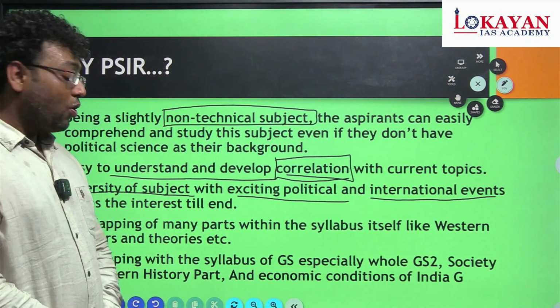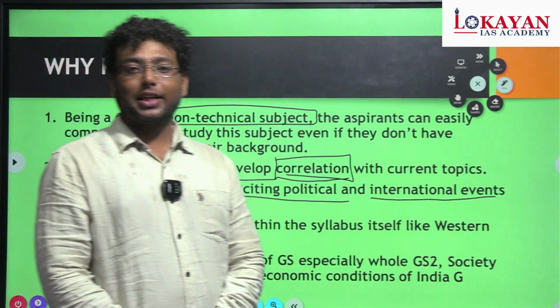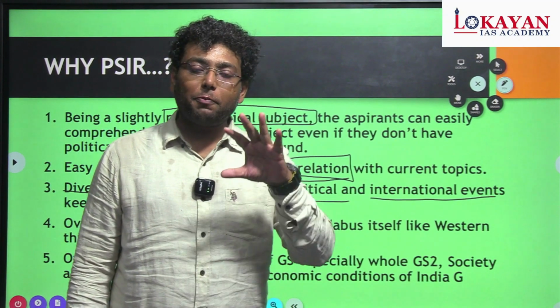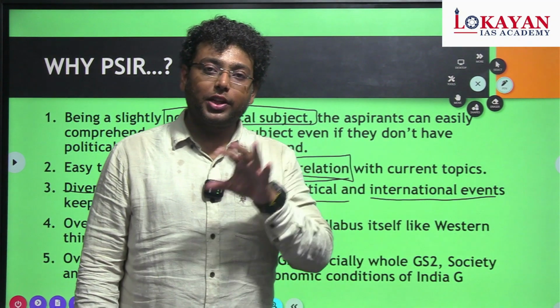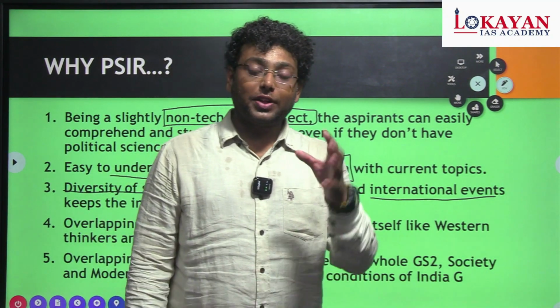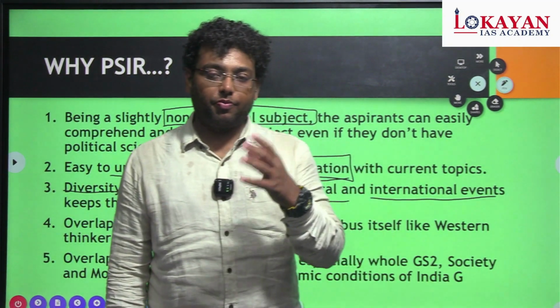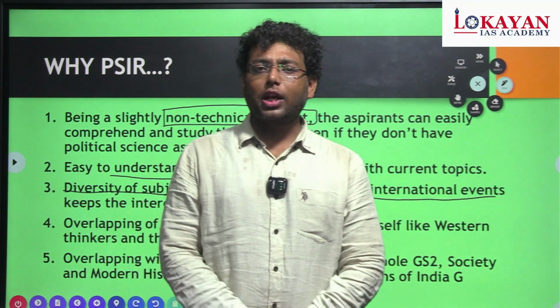The next thing is the overlapping of many parts within the syllabus of PSR. In the PSR syllabus, Paper 1 Part A, we can see the overlapping of it with Part 2 and Paper 2 of PSR. Even within Paper 1 Part A, there are multiple parts like Western political thought or the ideologies which are completely overlapping in nature.